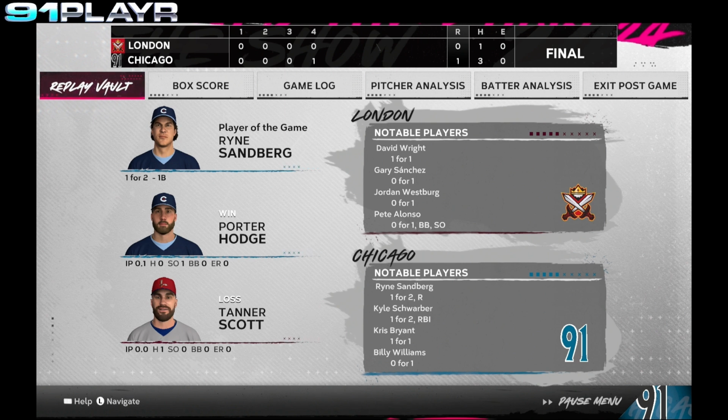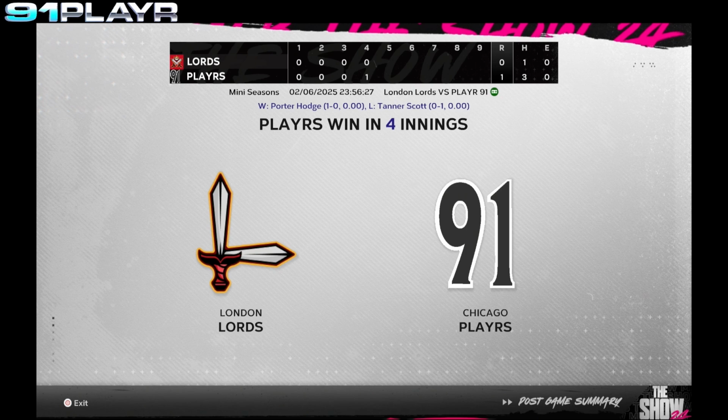For the Lords, the 1 hit came off the bat of David Wright. And for the Cubs, Sandberg was 1 for 2 with the run scored. Kyle Schwarber 1 for 2 with the walk-off double. And Kris Bryant was 1 for 1. And that's going to wrap things up for us today from Wrigley Field in Chicago. In extra innings, the Chicago Cubs won. The London Lords 0. The Cubs take game 1 of a 5-game series.